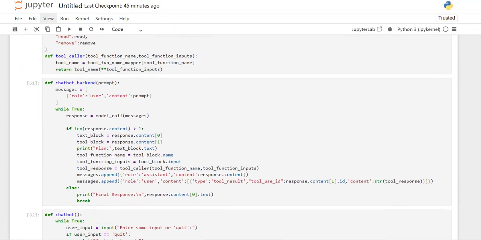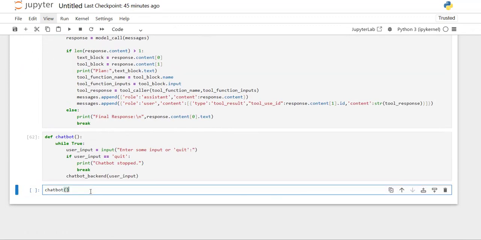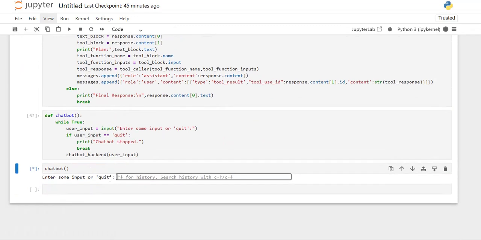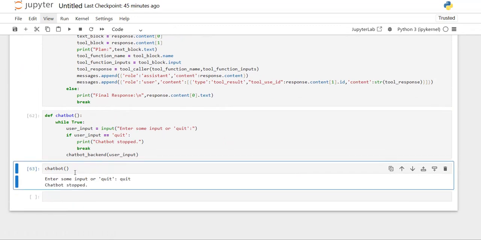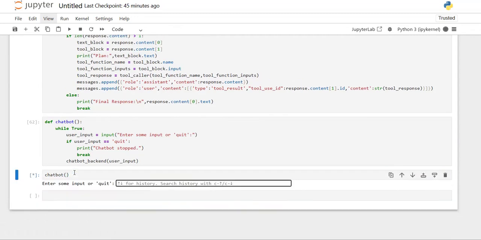So now let's execute this chatbot. Let's run this. So it is asking me first, I'll provide quit. So the chatbot got stopped. So let's run it again and let's list what files or folders are present in the tmp folder.